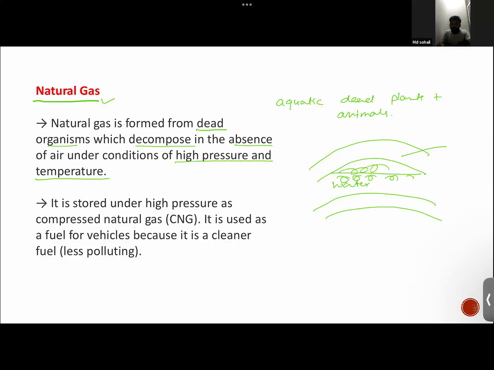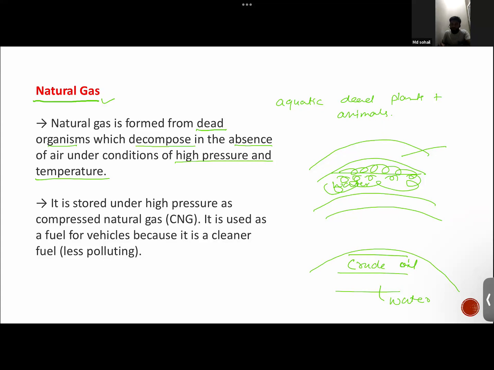It was all mixed in the water. During the course of millions of years, all these waste strata got converted into crude oil. And as we know, oil floats above water. So the crude oil will start flowing over it. Until now there was no space between the crude oil and the impervious rock.